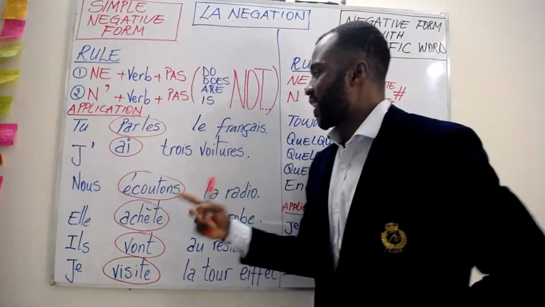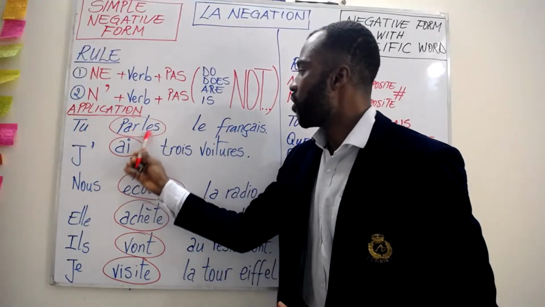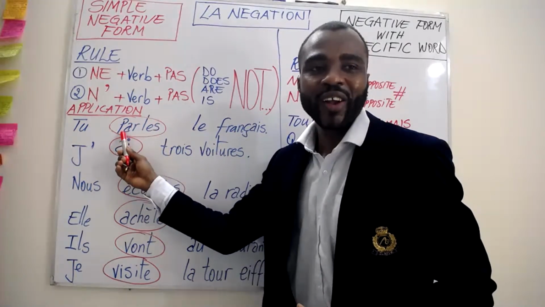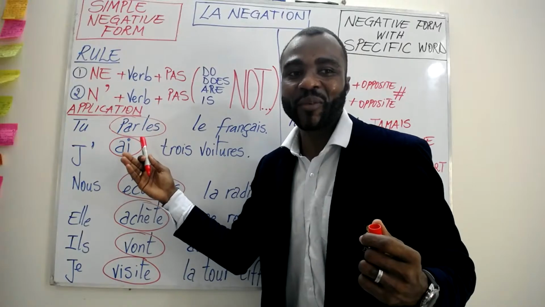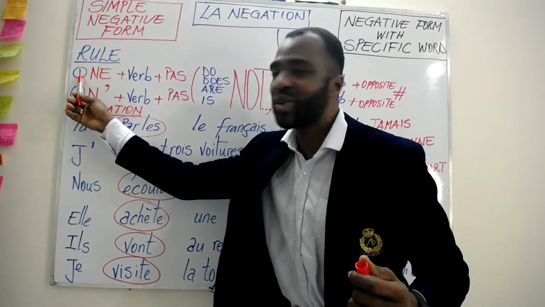So let's get started with the practice. Tu, our verb parles starts with a P, which is a consonant. So can you guess what the answer is going to be for this one? Are we going to use the first or the second rule?